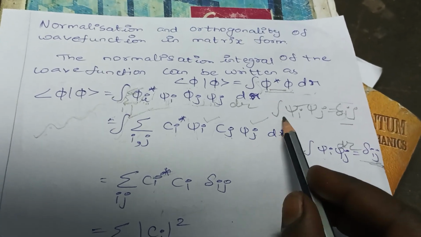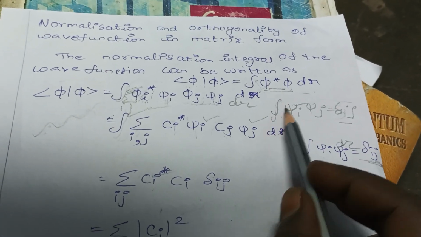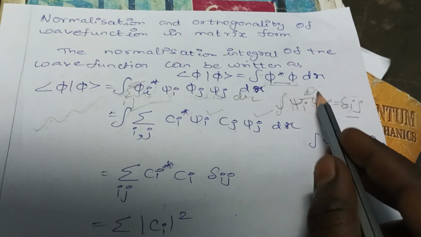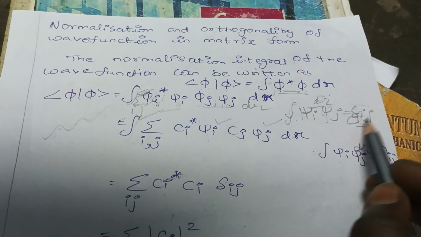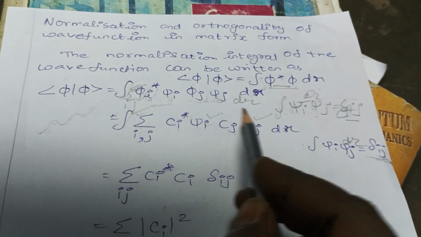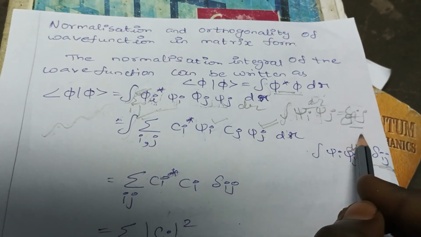This term, the integral of psi i and psi j into d tau, can be written as epsilon ij. So here I am substituting for these values epsilon ij.